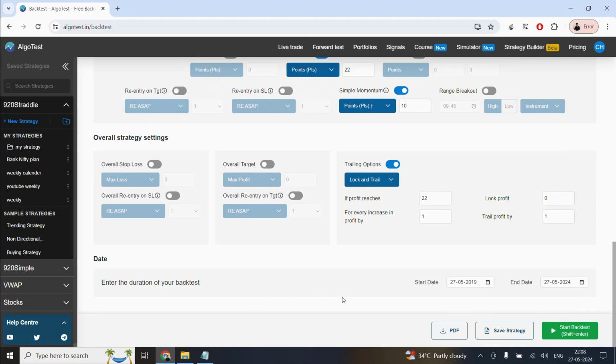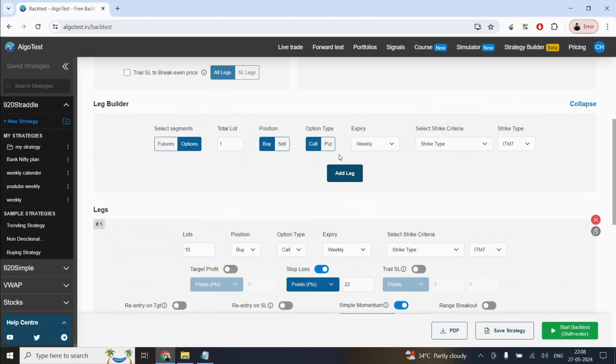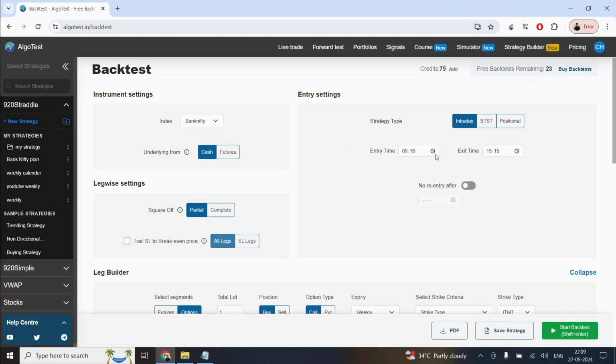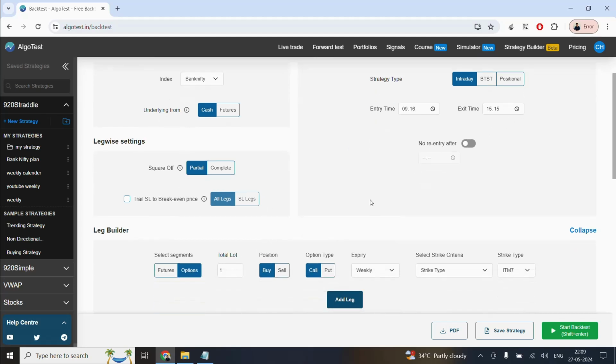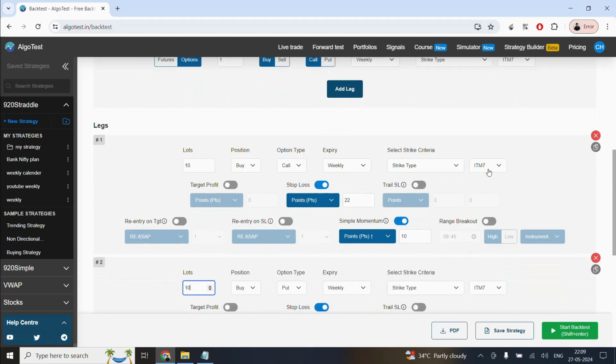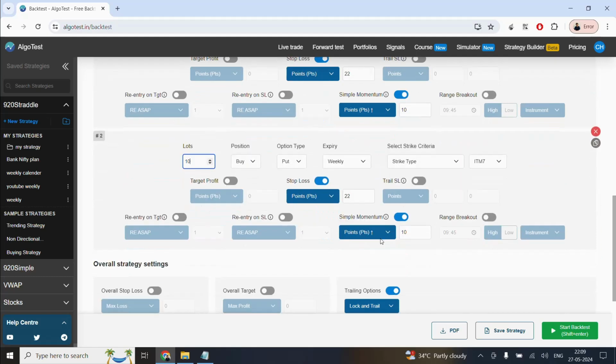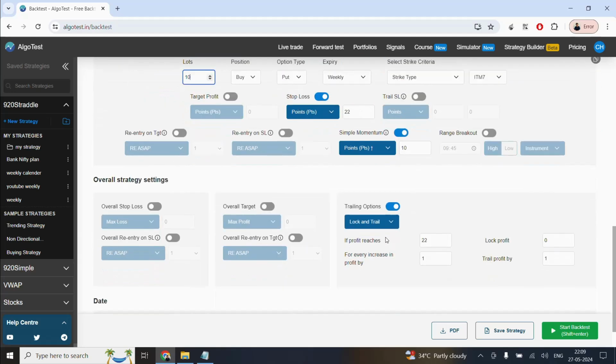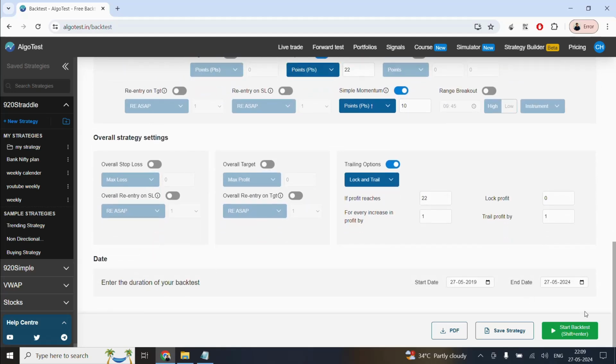Let's see what this backtest gives as a result. So let's check once again. It's Bank Nifty 9:16, 3:15 p.m. exit. Buy call option 10 lots in the money 7, stop loss 22, simple momentum 10. Buy put option in the money 7, stop loss at 22, momentum lock and trail. Okay, let's backtest the strategy.